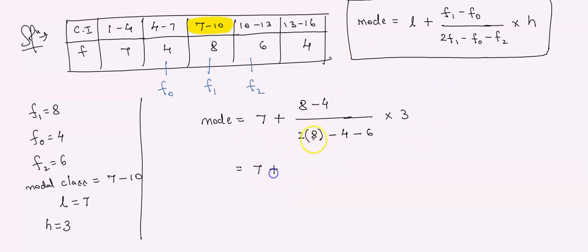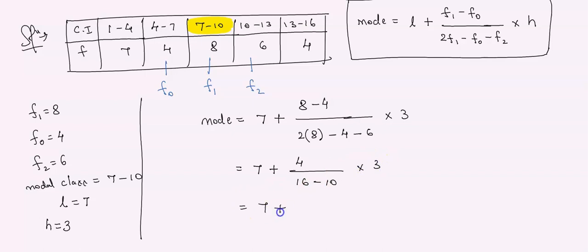Now 7 plus (8 minus 4) is 4, divided by (2 into 8, 16, minus 4 minus 6). If both are minus, we keep the minus sign as it is and add the numbers. Minus 4 minus 6 is minus 10. Multiplied by 3.